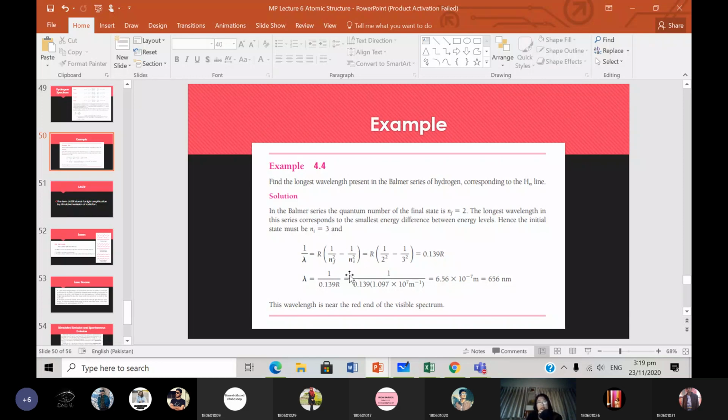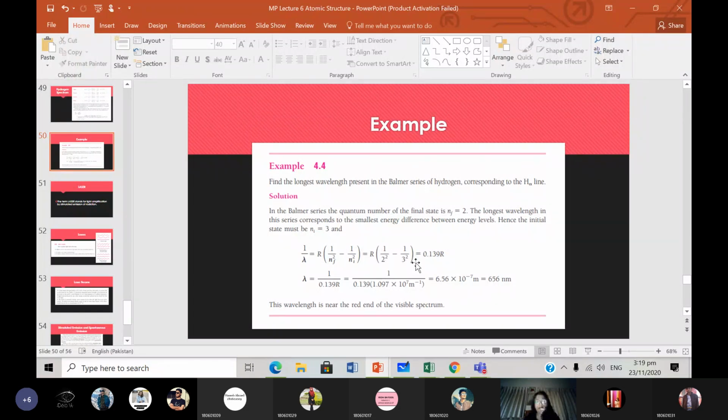If we want this to be the smallest, then this number should be the largest. This number will be the largest when it's divided by 3 squared, because if it's divided by 4 squared, that's 1/16, which will be larger. We want this to be the smallest. Are you all getting me? What I'm saying here is 1/2 squared minus 1/3 squared, we put 3 here, because then this is going to be the smallest difference.